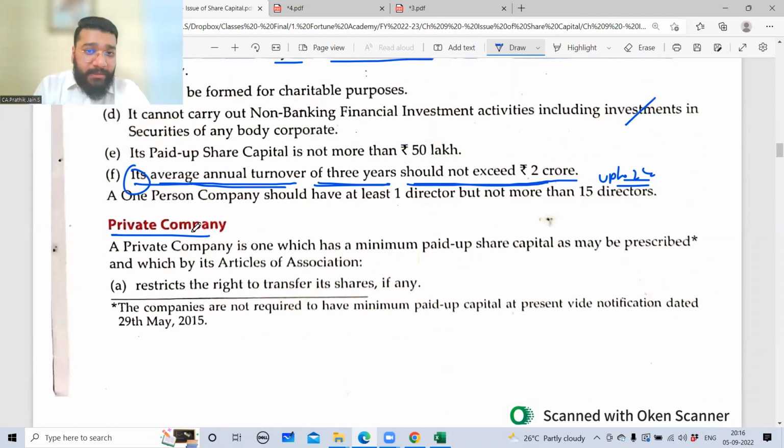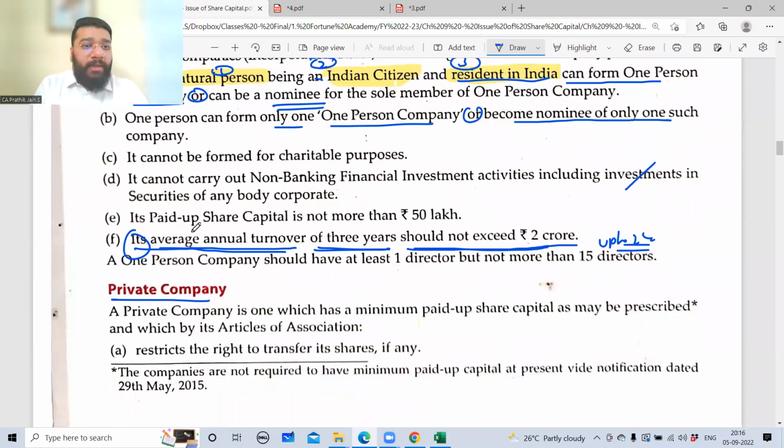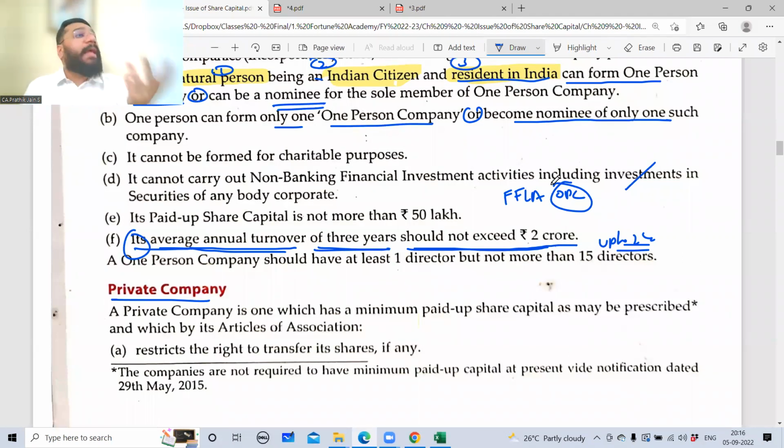But before that, one more important thing. If you're an OPC, whatever your name is, let's suppose my business name is FFLA. So it becomes FFLA OPC. At the end, you have to add the word OPC. Or else, how will I know that you're an OPC? If you don't add the word OPC, then you could be a sole proprietor also, no? So whether you are a sole proprietor or an OPC, how will I know? For that purpose, after the business name, OPC is mandatory.